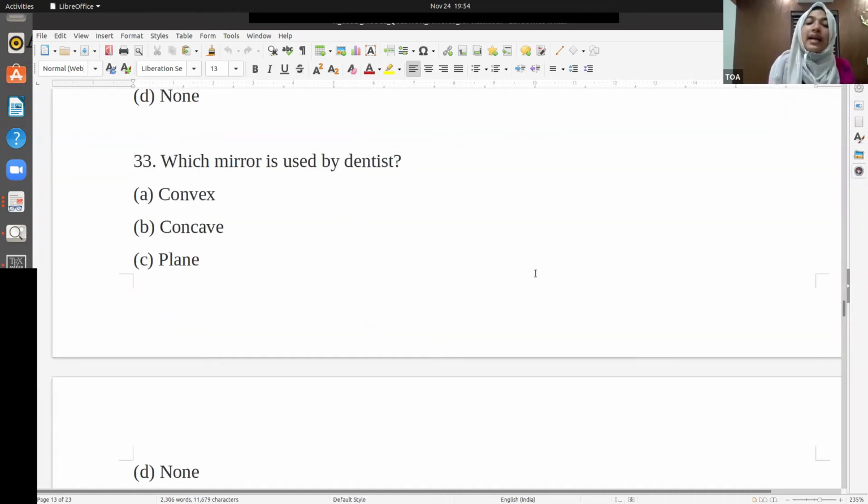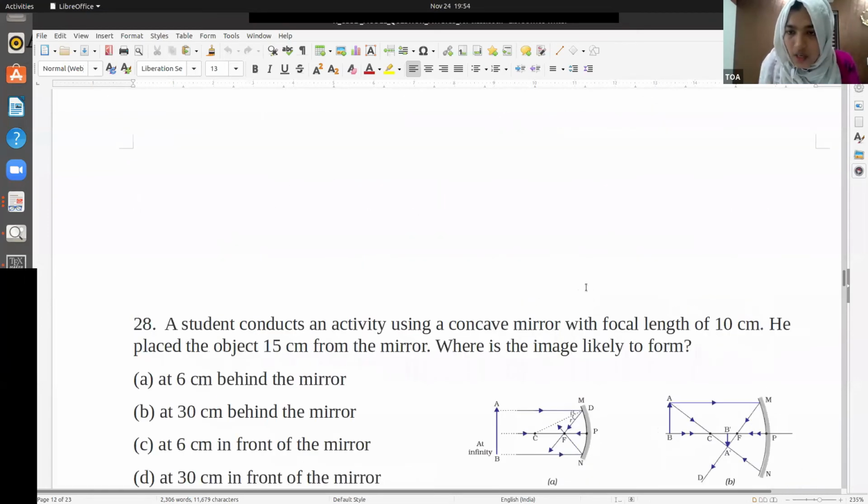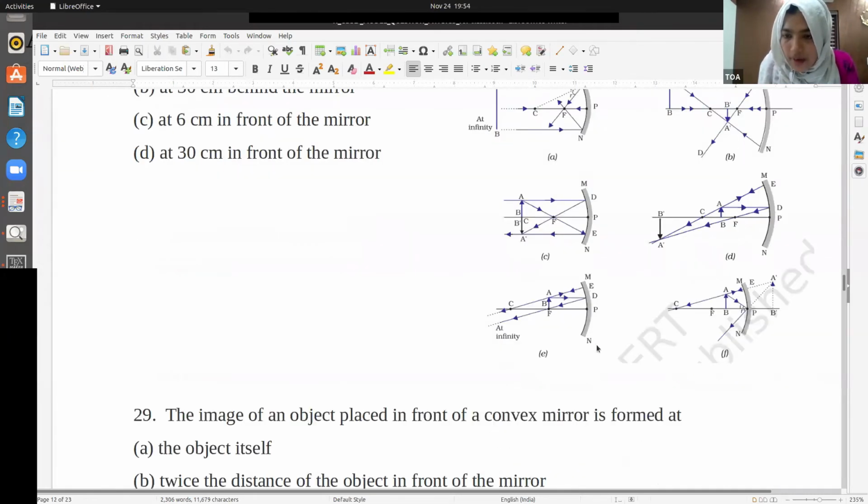Which mirror is used by a dentist? Concave. Why is it so? Larger image of the teeth. Yes, you get a larger image. I'll show you the situation. In the case of a concave mirror, see this F case. When you place the object close to the pole, between F and pole, you get an enlarged image.